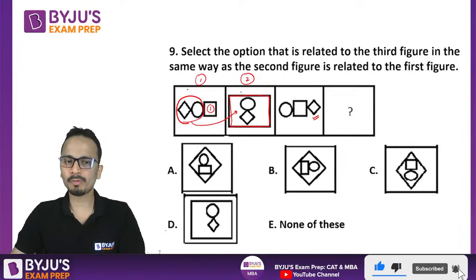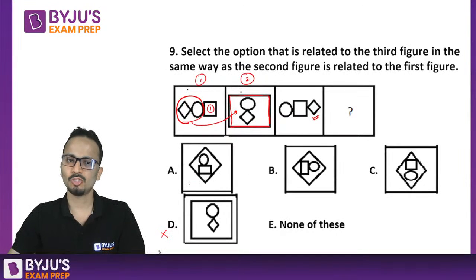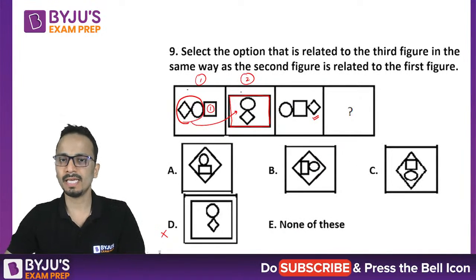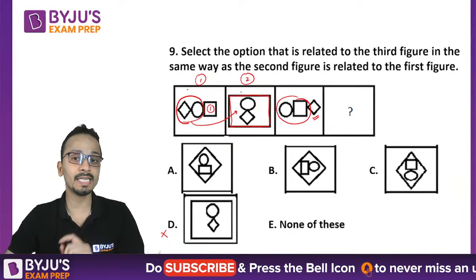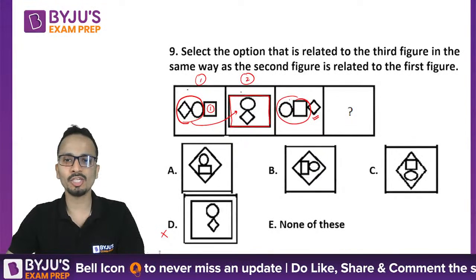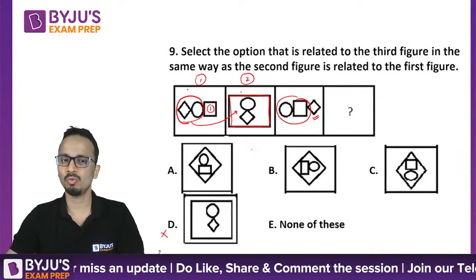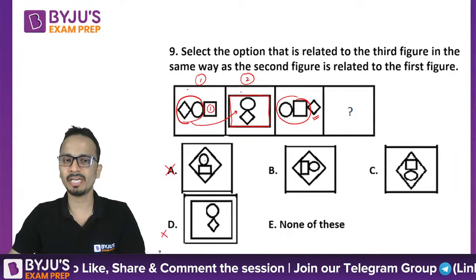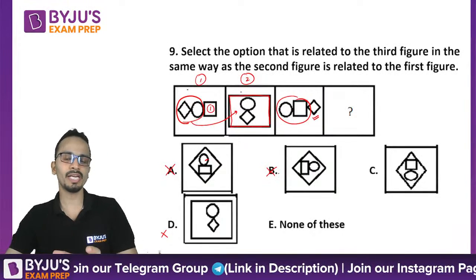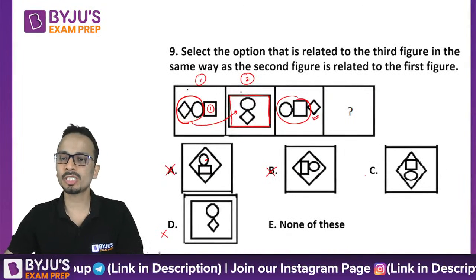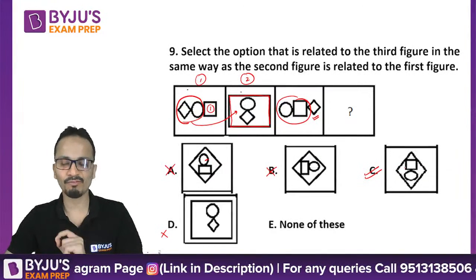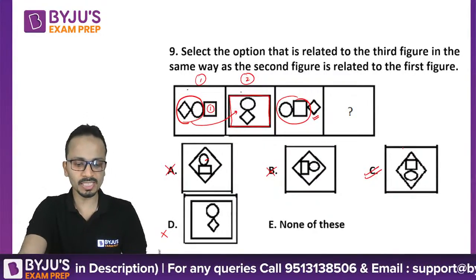So option D will be eliminated. I can keep one of the options among A, B, C or none of these. Then this portion is rotated in the anti-clockwise direction. So this rectangle will come at the top and at the bottom the circle will be there. So option A is eliminated because in option A the circle is on top. Option B will be eliminated because they have rotated these by 180 degrees. Option C will be considered because all these things are followed in option C. So option C is the correct answer.